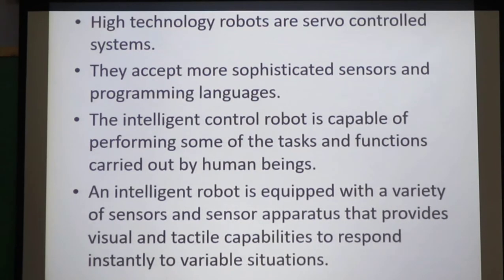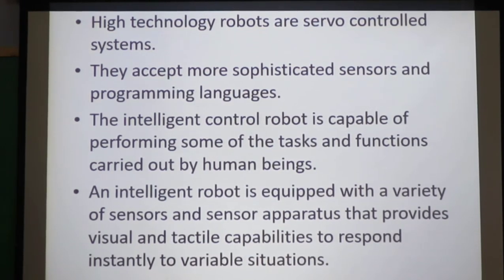Next slide. High technology robots are servo control systems. They accept more sophisticated sensors and programming languages. So, we can program it, and more programming languages can be used. They are called intelligent control robots. It is capable of performing some of the tasks that are carried out by us, human beings.